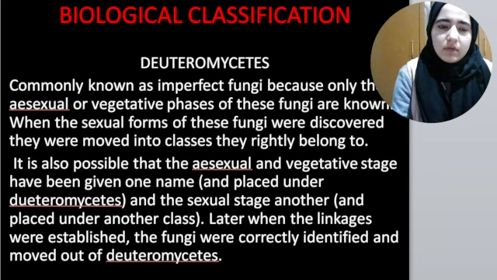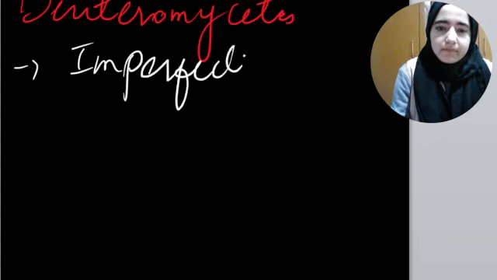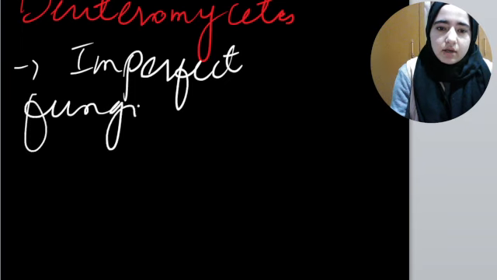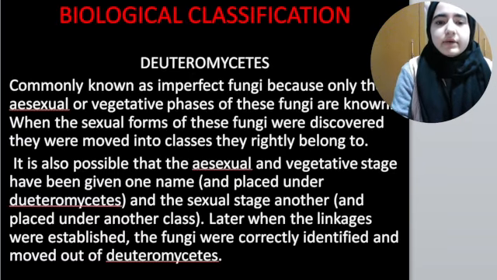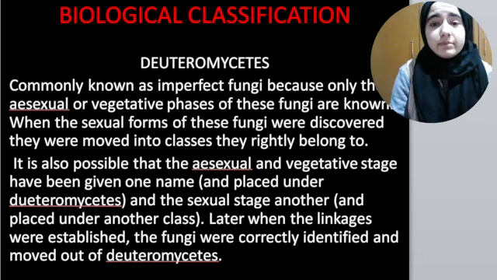Now finally we have one more category under fungi, that is deuteromycetes. They are known as imperfect fungi. Why are they known as imperfect fungi?